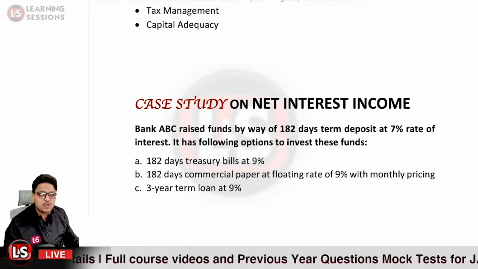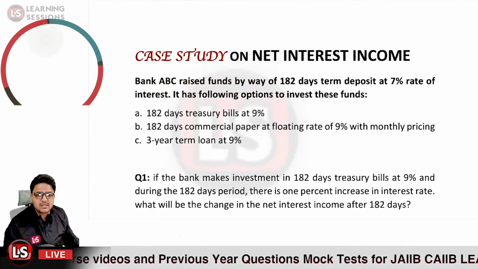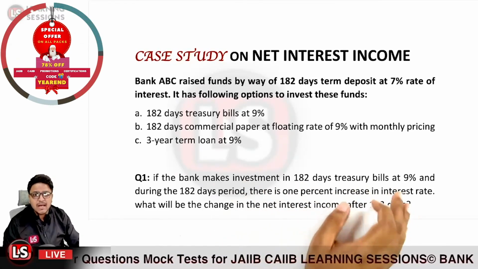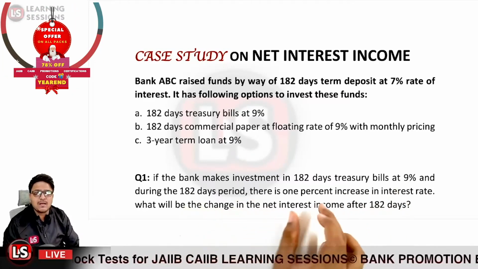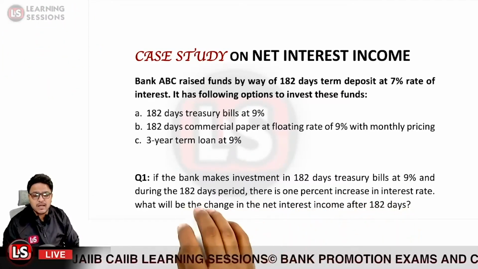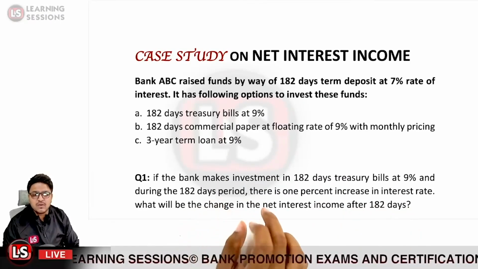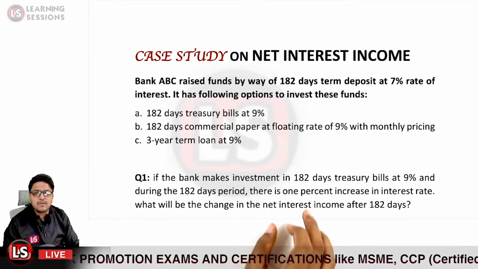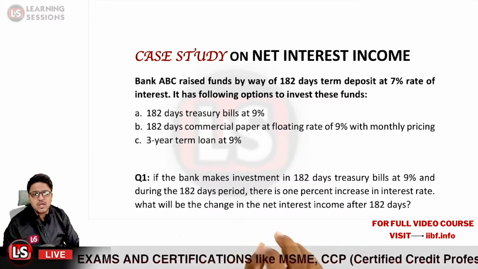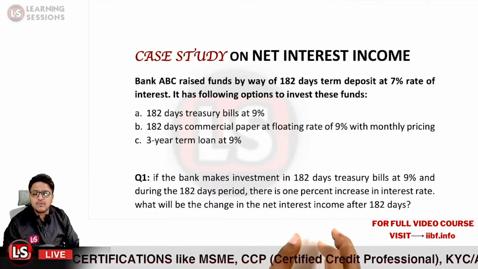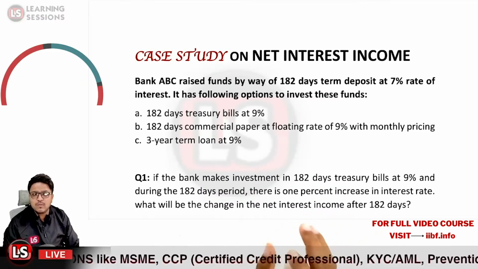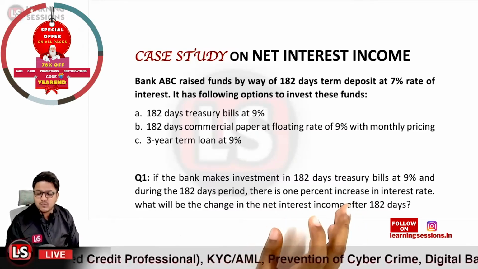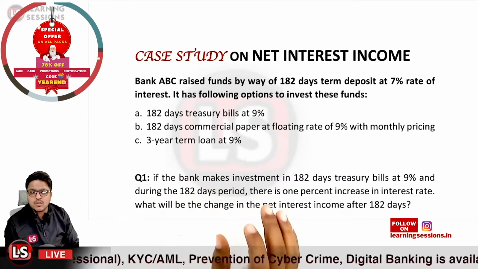So first of all, let us have a look at question number 1. It says if the bank makes investment in 182 days treasury bills at 9%, and during the 182 days period there is a 1% increase in the interest rate, what will be the change in the net interest income after 182 days? We need to calculate the change in our net interest income, that is NII. You know the formula related to NII, and you are provided with the different components over here. So kindly do answer at the earliest.